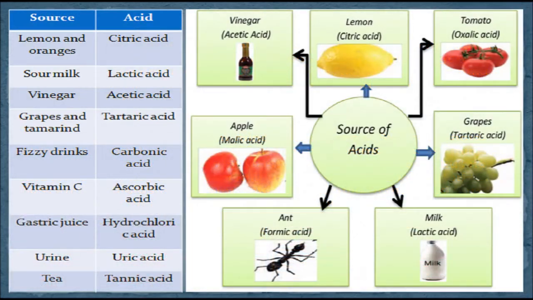Examples of organic acids: lemon and oranges, the acid present is citric acid. Sour milk, the acid present is lactic acid. Vinegar, the acid present is acetic acid. Grapes and tamarind, the acid present is tartaric acid. Fizzy drinks, the acid present is carbonic acid. Vitamin C, the acid present is ascorbic acid. Gastric juices, the acid present is hydrochloric acid. Urine, the acid present is uric acid. Tea, the acid present is tannic acid.